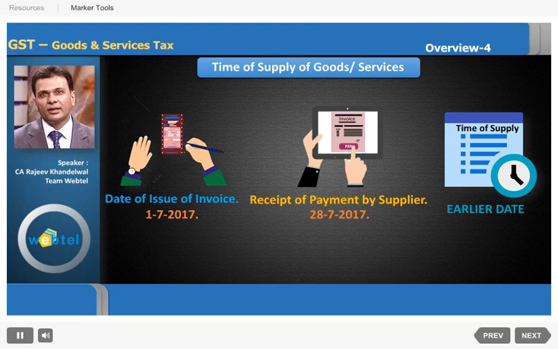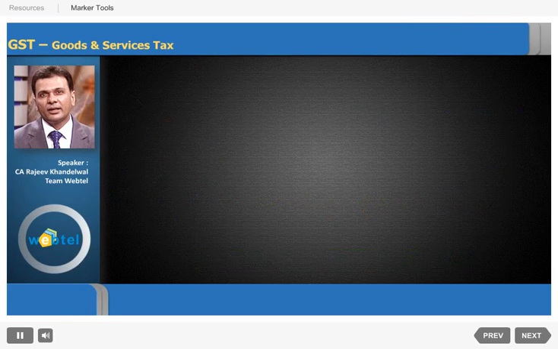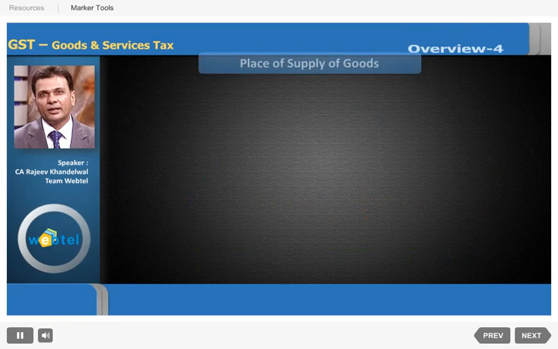No. The last date by which the invoice should be issued in this case will be taken as the date of time of supply. So some time limit will be specified within which the invoice should be issued, and if it is not issued within that time period, then time of supply will be on a particular date after that.